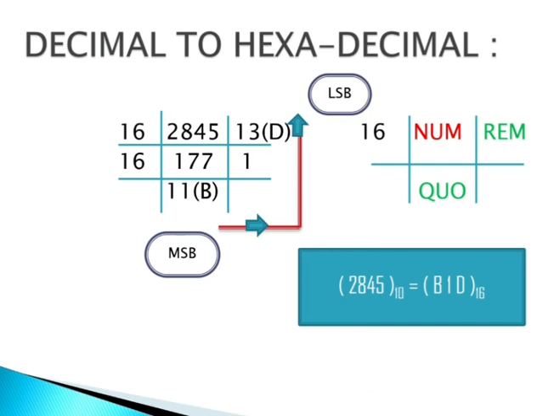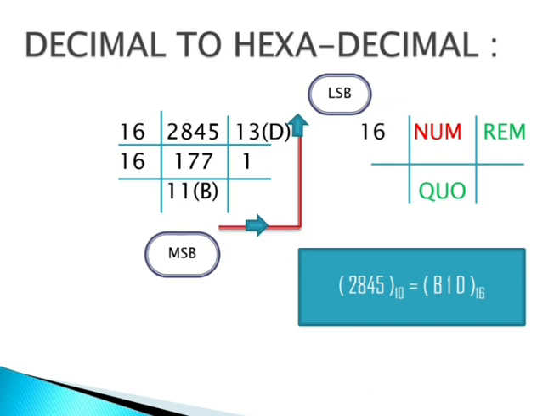We have to write 13 over there, but 13 is not a decimal digit in hexadecimal. 13 is D. That's why I am writing D over there. And again, 177 we are going to divide by 16.